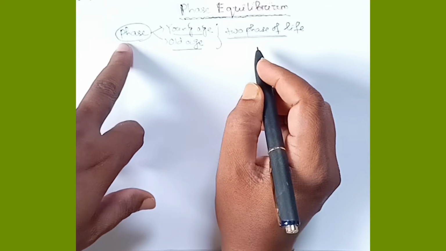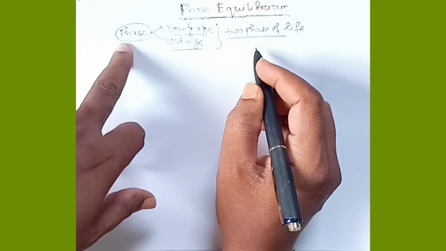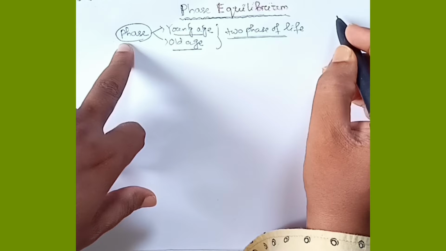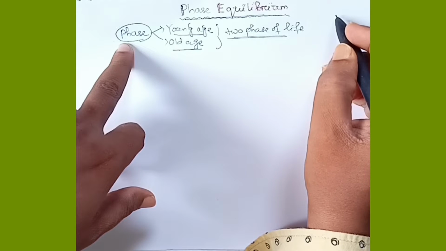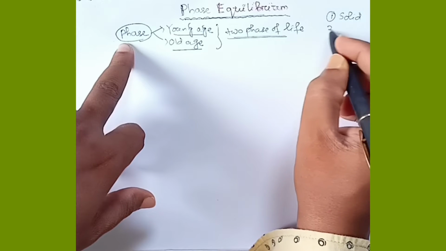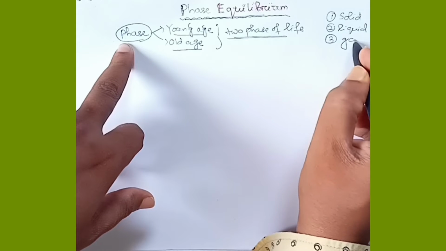Whatever substances we encounter in our life, each has some kind of phase. So we'll discuss how to recognize the phase of a given substance, one by one. If we categorize the substances existing in the world, they are of three types: one is solid, another is liquid, and the third is gas.